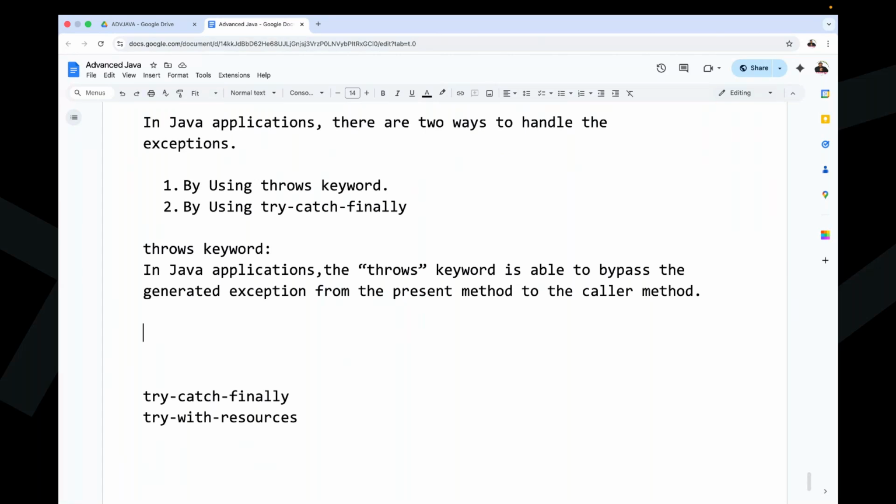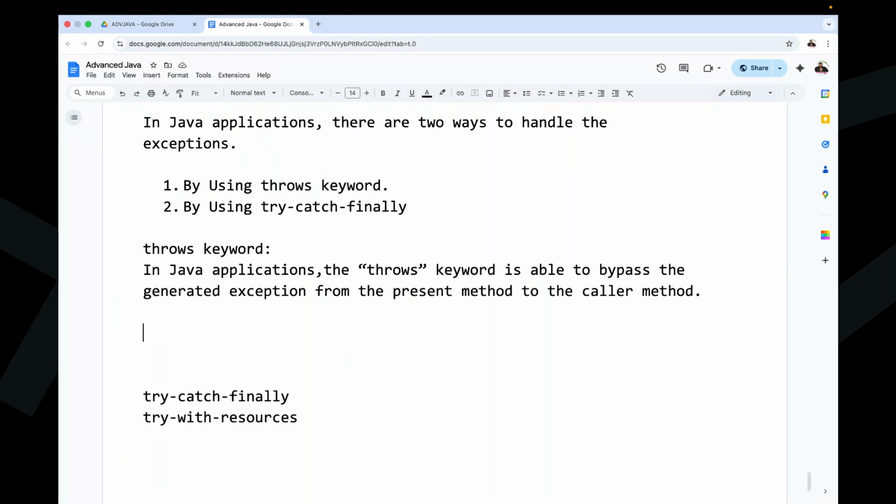The throws keyword is able to bypass the exception from the present method to the caller method. It is not handling that exception. It is just skipping the responsibility, giving the exception handling responsibility to some other method. That's the intention of the throws keyword.